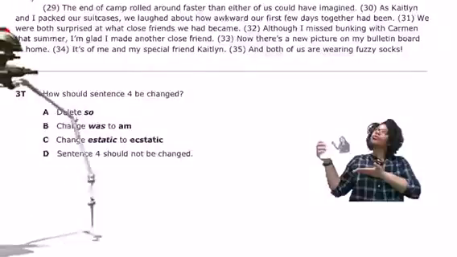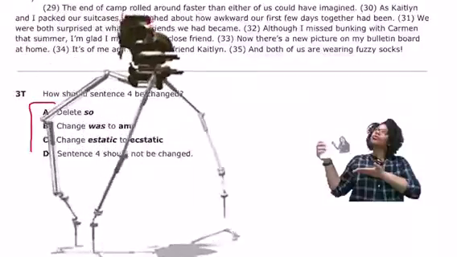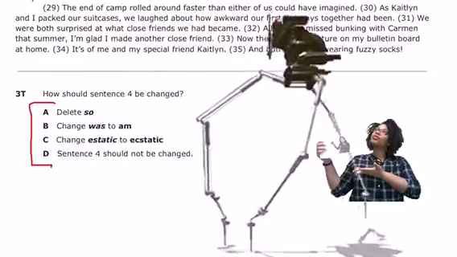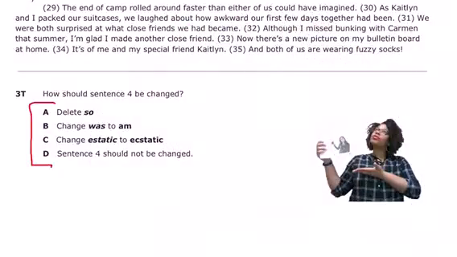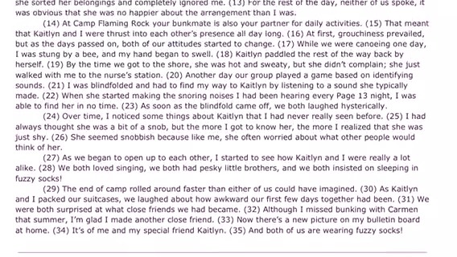I have 4 options right here, and one of those options is that sentence 4 should not be changed. Most of your editing questions are going to have that option, so be careful about it and make sure that if you choose it, you are 100% sure that A, B, and C are incorrect. So to answer this question, I have to go up to sentence 4.